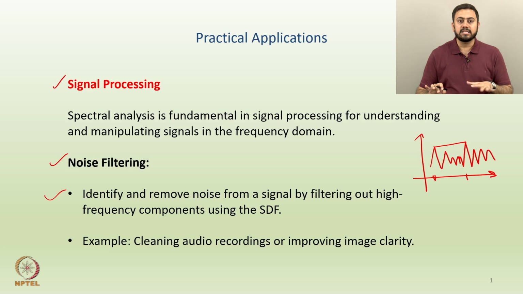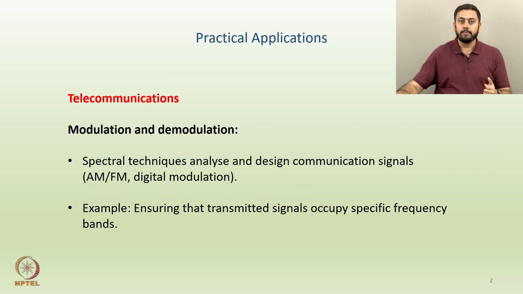And here the spectral analysis comes to the rescue. This is exactly my second example: cleaning audio recordings or improving image clarity. If you have any audio recording and suddenly you see a spike there, that spike could mean some noise, some extra volume suddenly. All such noise components are unwanted and you want to filter them out. Both these examples come under the heading of noise filtering. So the first application is signal processing.